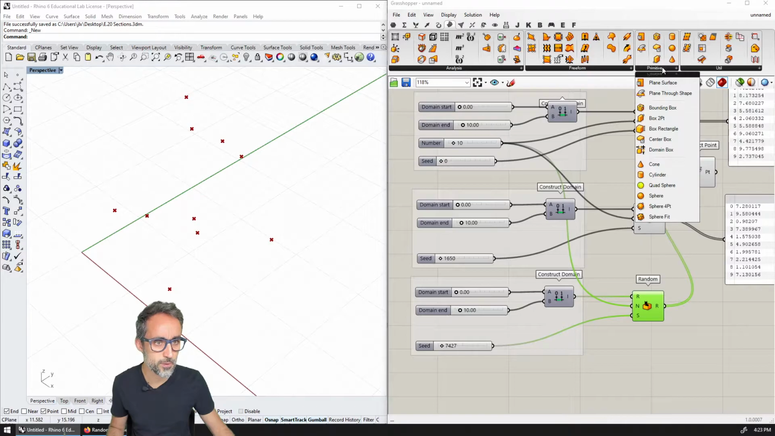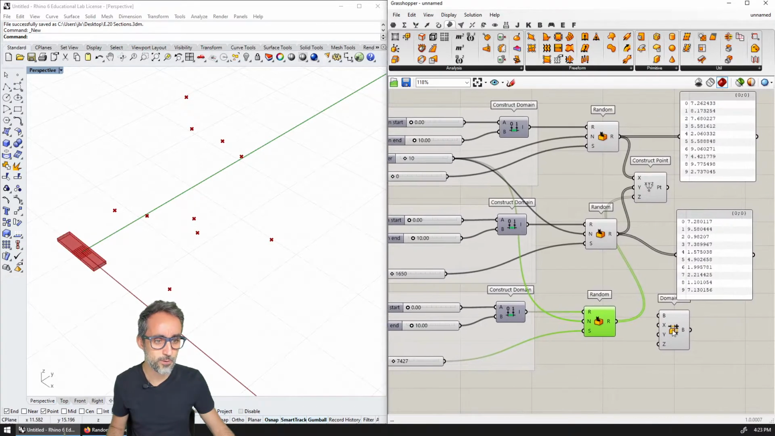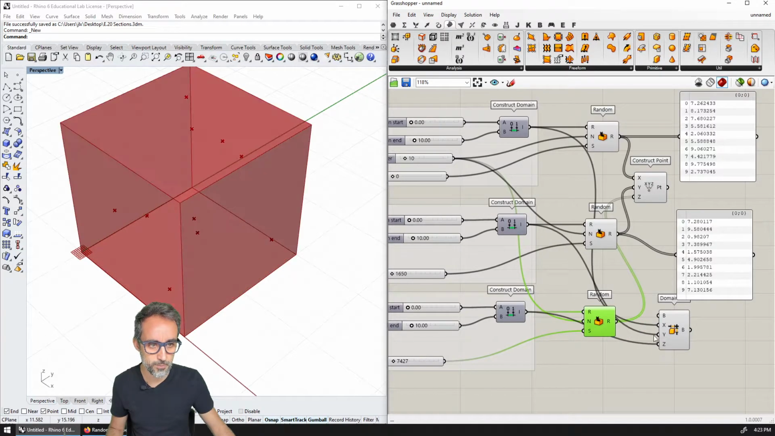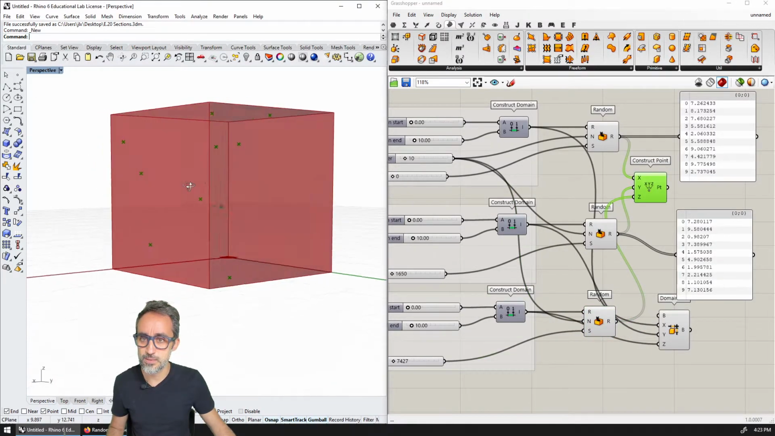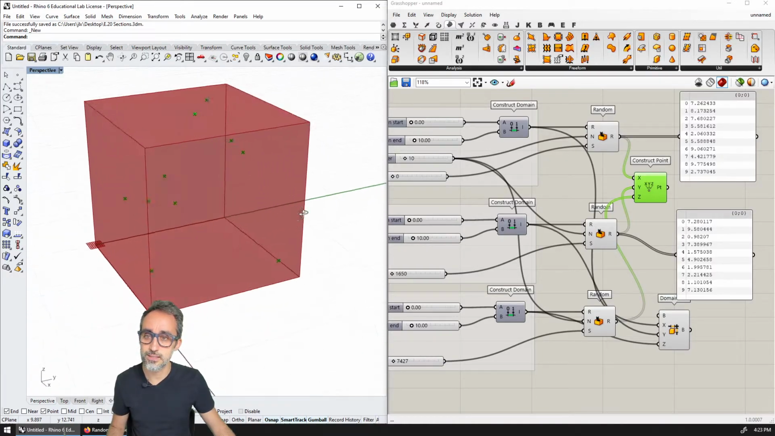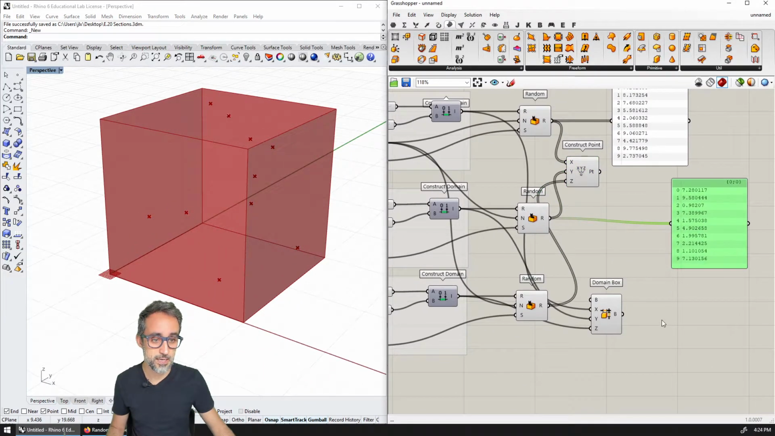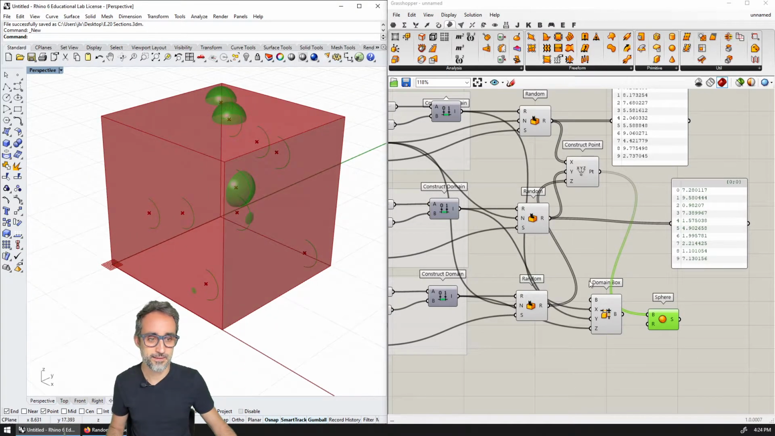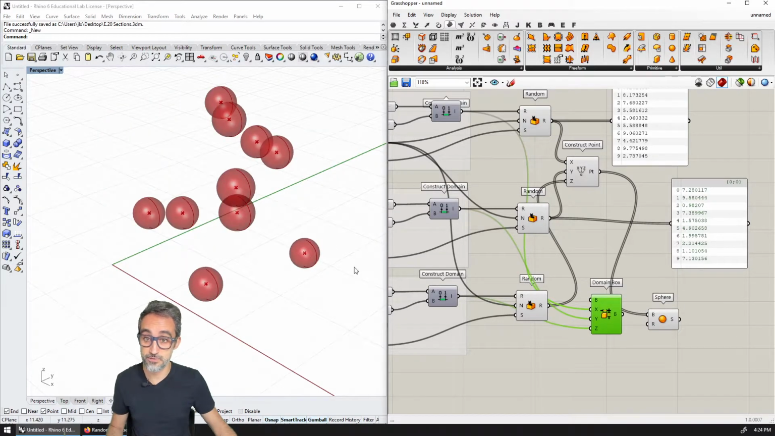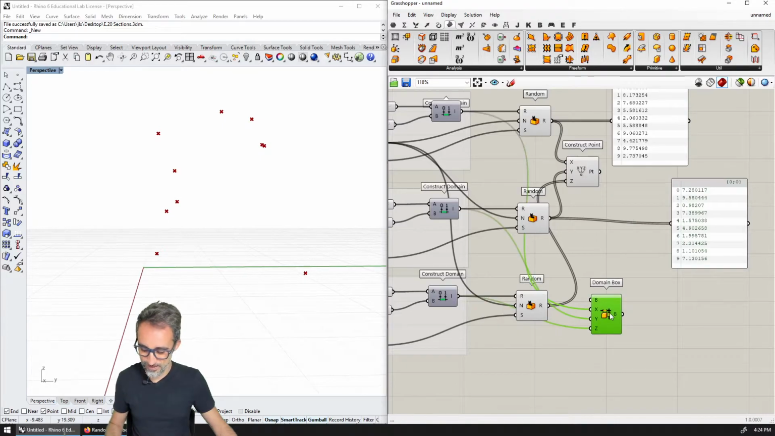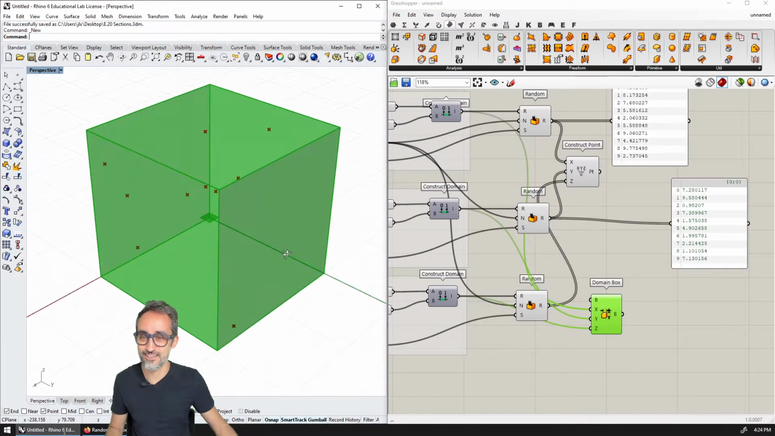Let me actually draw that box from a domain. I have the domain here, the other domain here, and the other domain here. But I have the points, and these points are now randomly distributed inside of this box. And if I place some spheres in here, then I can see the points. I can see the spheres a little more. Well, I cannot see the spheres. So no spheres. I like this better, like this.